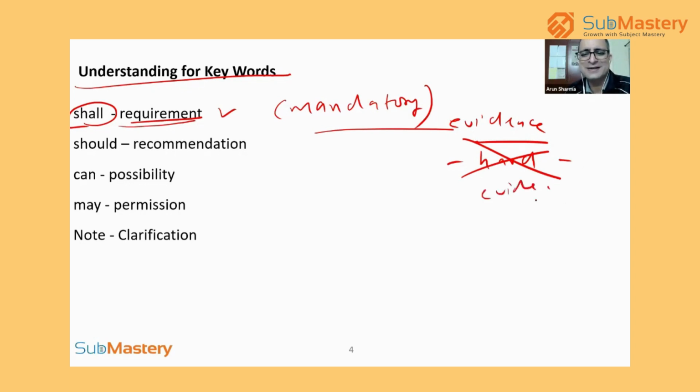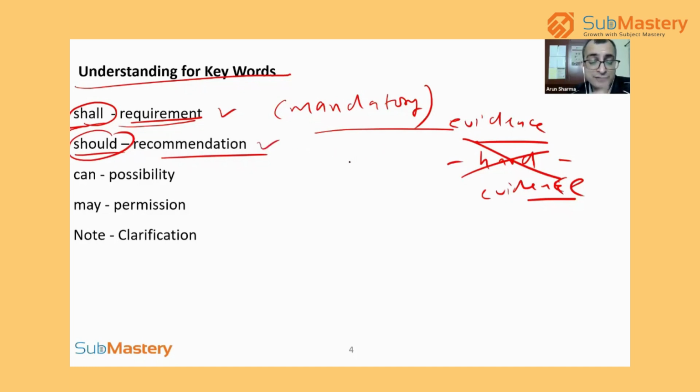That's the reason that in most of the places where shall is written, the auditor will expect some sort of evidence, because how will you show that, unless you have some evidence? So wherever shall is written, it's a requirement, it's a mandatory requirement. That is something you need to understand. Wherever should is written, it is a recommendation. That means where should is written, it is not mandatory, it is recommended.